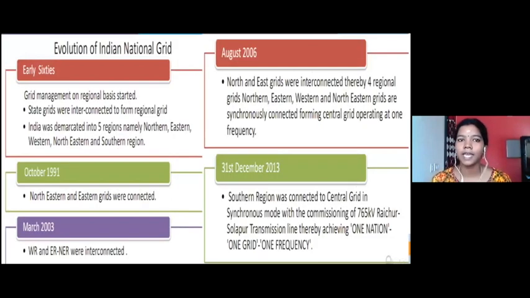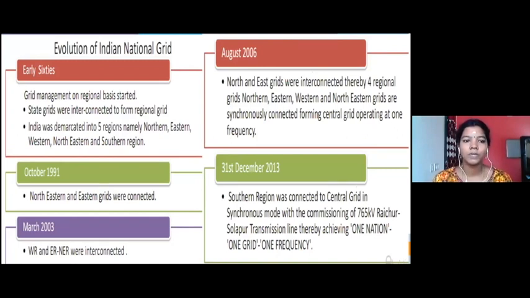This is a slide showing you the evolution of the Indian national grid. In the early 60s, we had totally 5 different regions in the Indian grid: northern, eastern, western, northeastern, and southern. So we had totally 5 different regions in the early 60s.